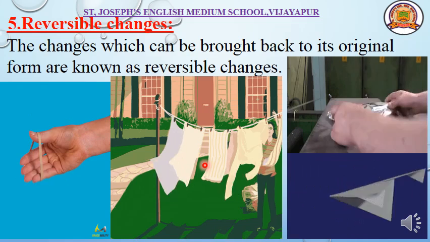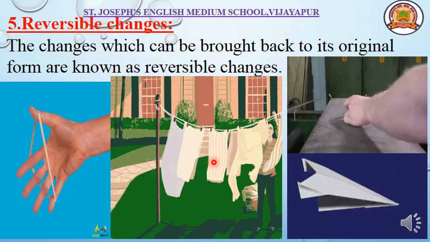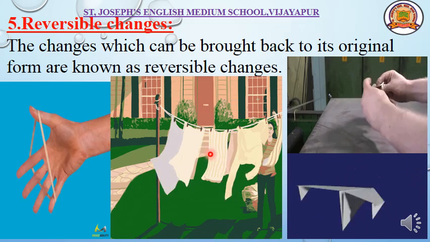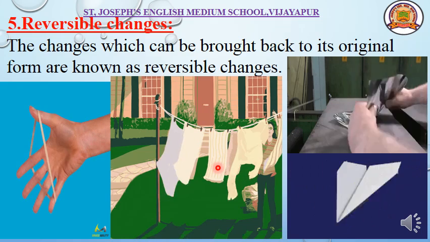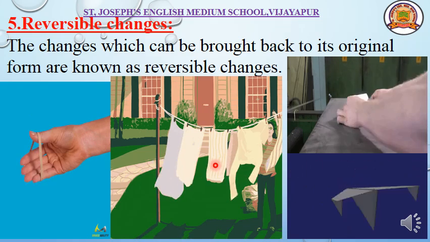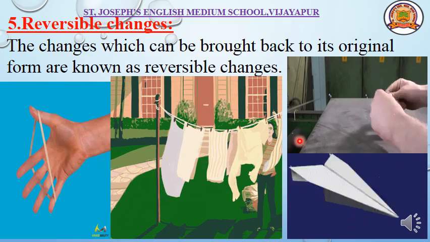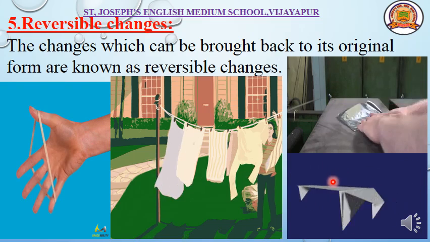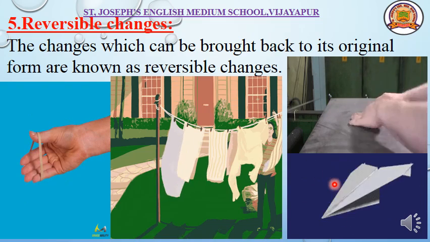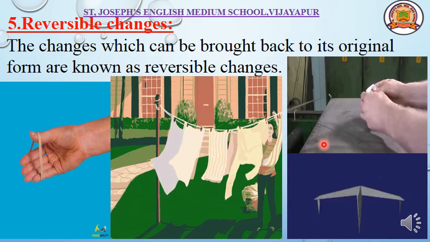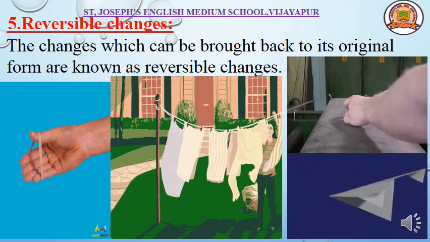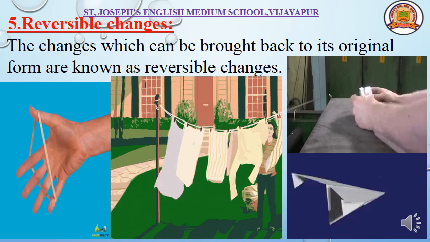Drying of cloth. What happens? Wet cloth becomes dry cloth. Only the water present in it will evaporate. Does the color of the cloth change? Does the size change? No. So it is a reversible change. Folding of paper and making different origami or different toys with paper. When we unfold, we can get back the paper in its original form. Right?